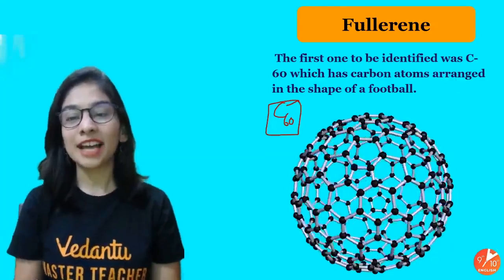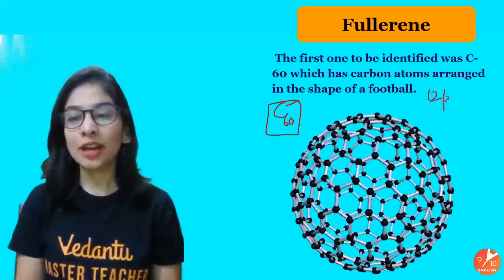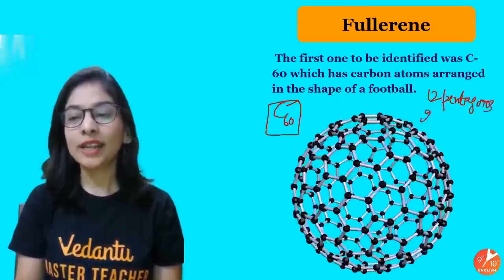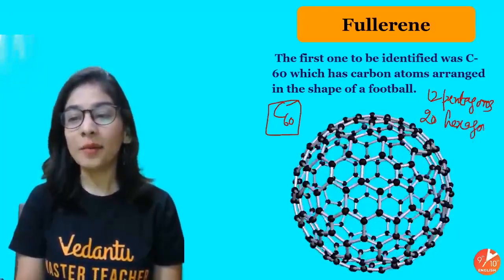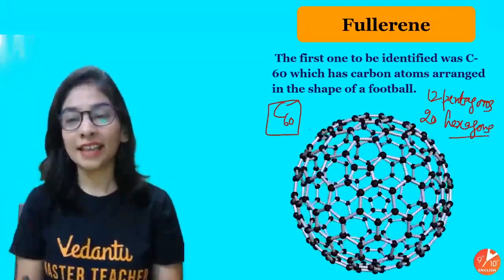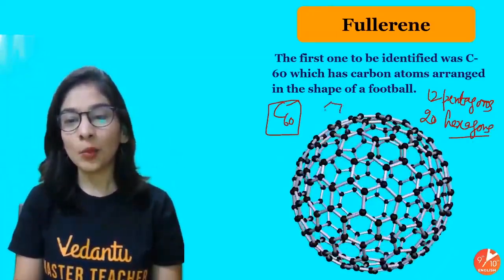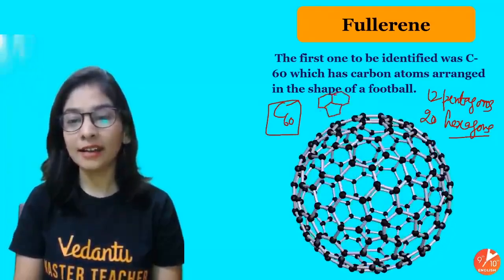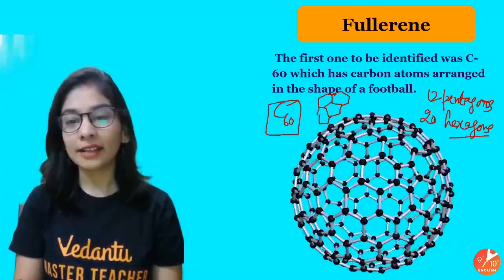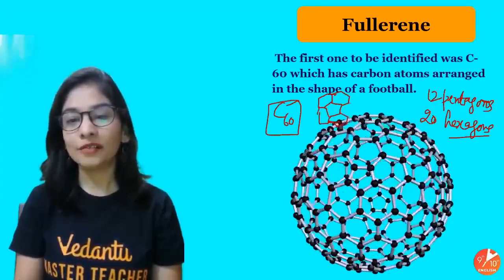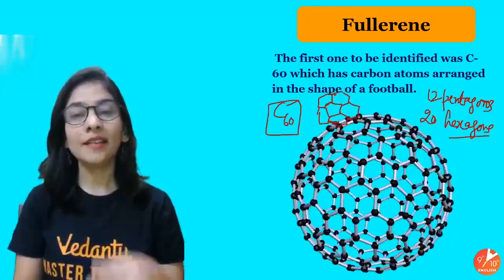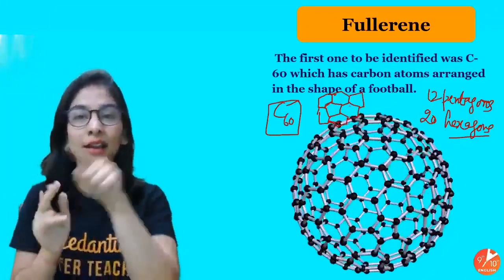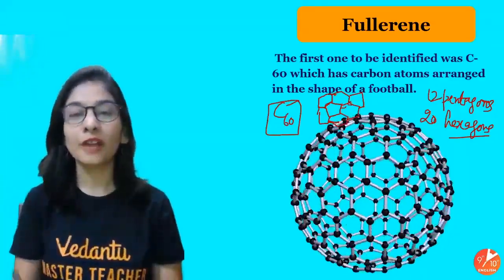60 carbon atoms attached to each other. In what way? 12 pentagons will be there, and 20 hexagons will be there. You're like, ma'am, how come 60? They'll arrange in such a way. It's like having one pentagon, and on its corner there will be a regular hexagon, and then a regular hexagon, and this keeps on repeating. Pentagon, then hexagon, then again pentagon, then hexagon: 12 pentagons, 20 hexagons. The total number of carbon atoms involved is 60.